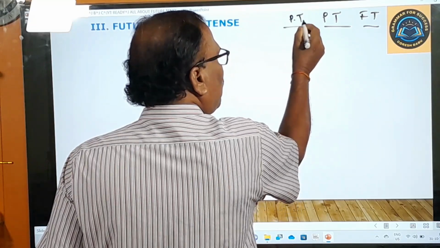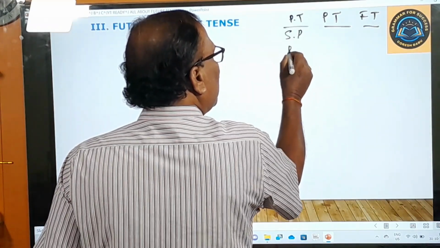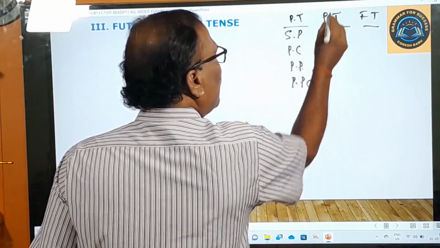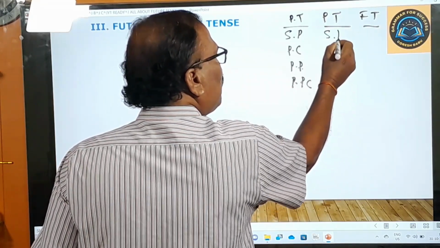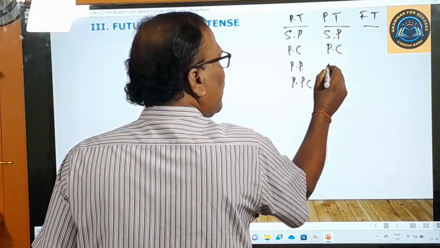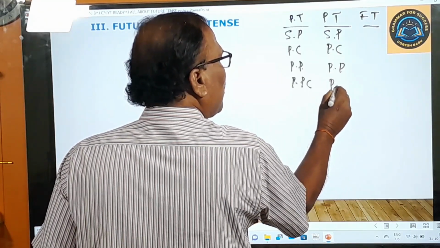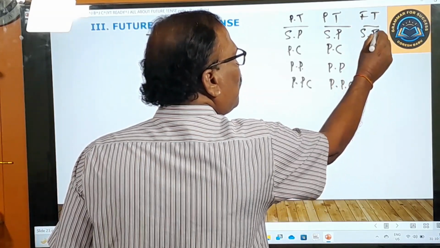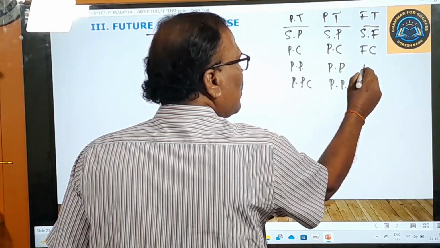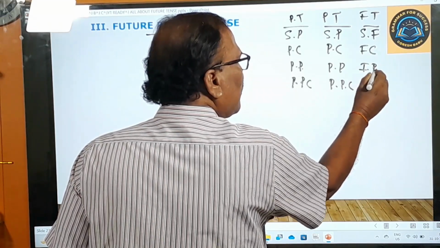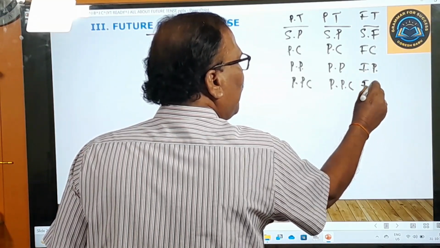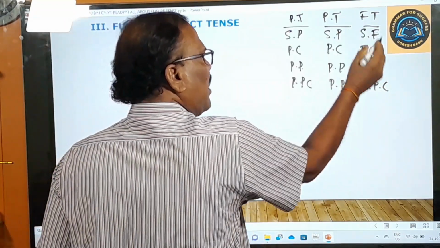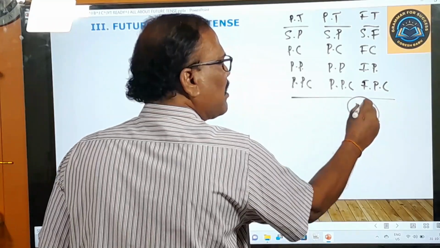For example, under present tense, simple present, present continuous, present perfect, present perfect continuous. Similarly, under past tense, simple past tense, past continuous tense, past perfect tense, past perfect continuous tense. And under future tense, simple future tense, future continuous tense, future perfect tense, future perfect continuous tense. In this way, under these three main tenses, we have 12 subtenses.